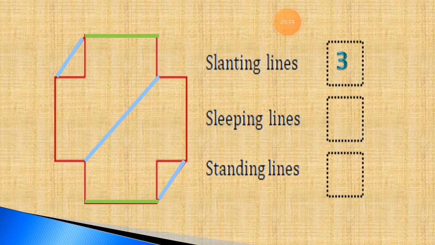Now can you find out if any other lines are there or not? Yes, there are other sleeping lines also. We have to find out where the other sleeping lines are. Let's overwrite it.